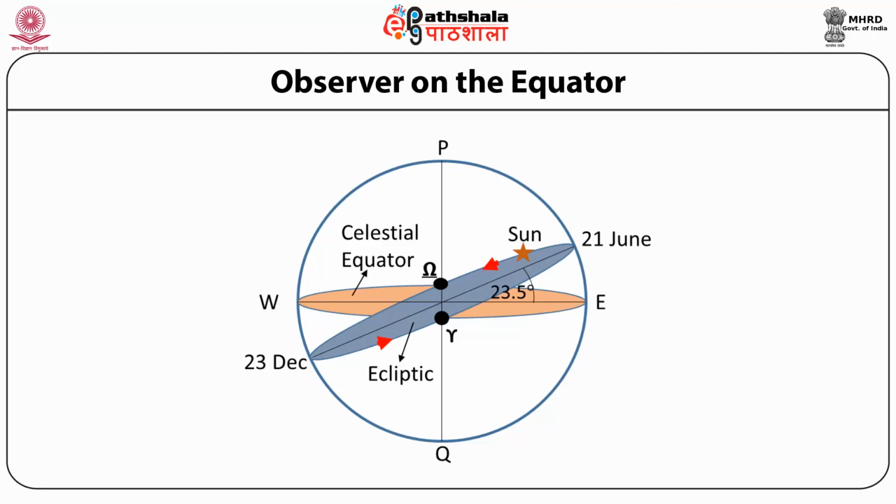On 21st of March, the Sun is at the celestial equator. This position of the Sun is called the vernal equinox. This is shown as the sign of Aries in the picture. At this position, the coordinates of the Sun are right ascension 0 and declination 0. This is because we take this position as the reference point in the equatorial system of right ascension and declination. Therefore, the right ascension is 0 for the Sun at this position.